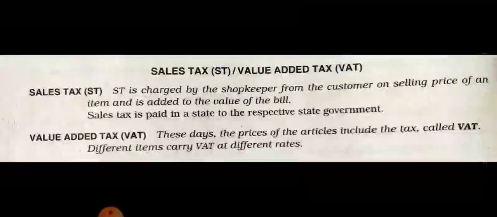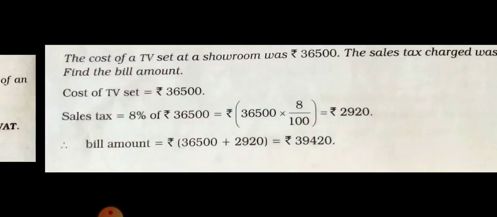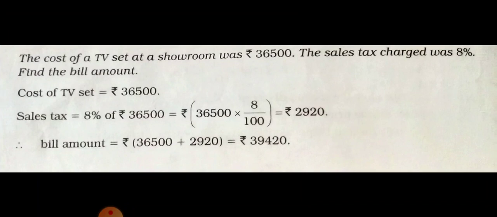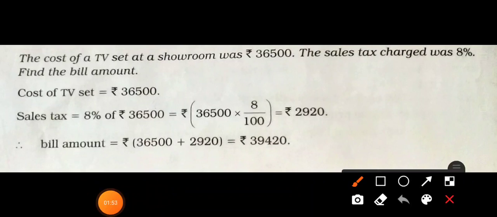So let us discuss a few questions related to sales tax or value added tax. This is my first question. The cost of a TV set at a showroom was 36,500. The sales tax charged was 8%. Now find the bill amount. Remember students that the tax which we pay is added to the bill or the selling price at which the seller is selling the item.